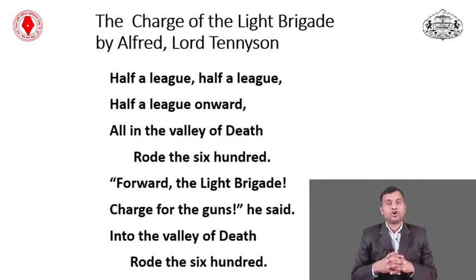He was born in 1809 and died in 1892. He wrote some of the great poems like Tithonus, Ulysses and, as we know, The Charge of the Light Brigade. He also had a command over the dramatic lyric or dramatic poem.